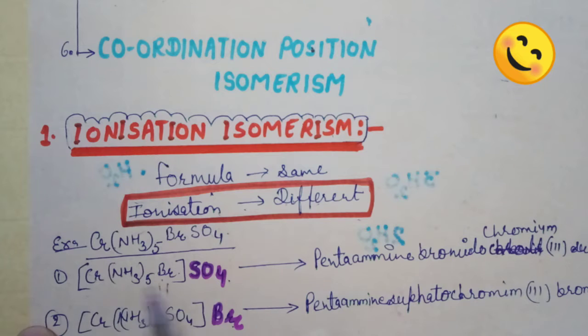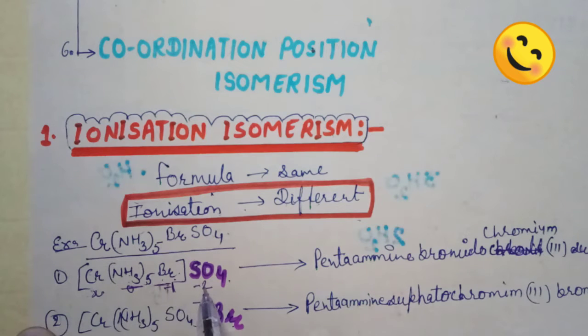The name is pentaamine and one bromido, means pentaamminebromido. Here the charges are 0, -1, and -2, so total -3 charge is present, so x should be +3. So the name will be pentaamminebromidochromium(III) sulfate. It is a positive entity. The other is also a positive entity: pentaamminesulfatochromium(III) bromide.